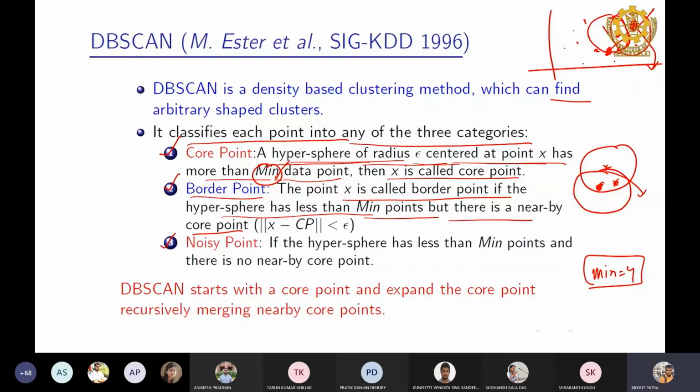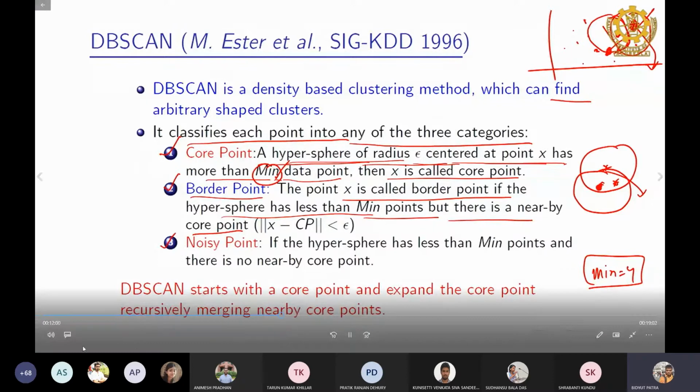A point can be the core point if within the periphery it has more than or equal to the minimum number of points. If it is not, it can be the border point. It does not have that, but within the region, any point is having more than the threshold number of points. That means any one of the points is a core point. And if it does not satisfy any one of these 2 conditions, that is core point or border point, then the third type is the noisy point. So this is the basic concept of DBSCAN.